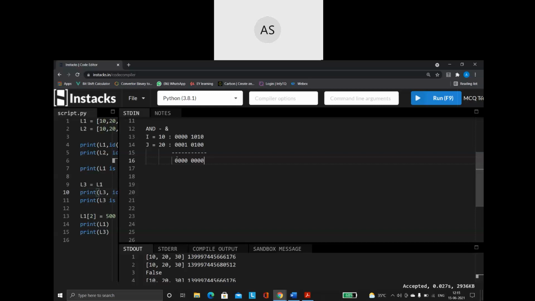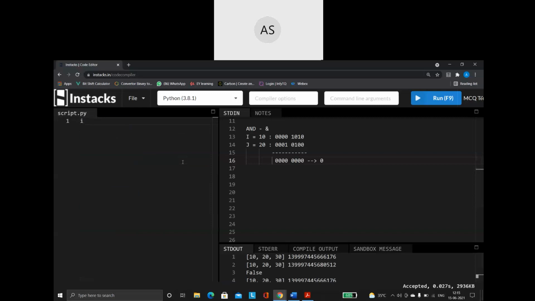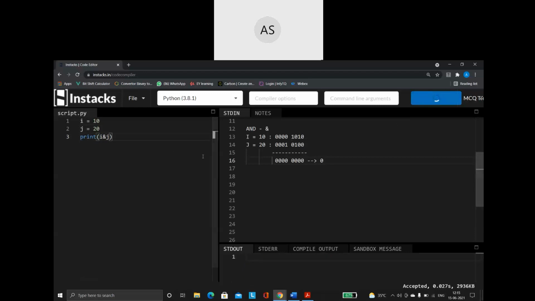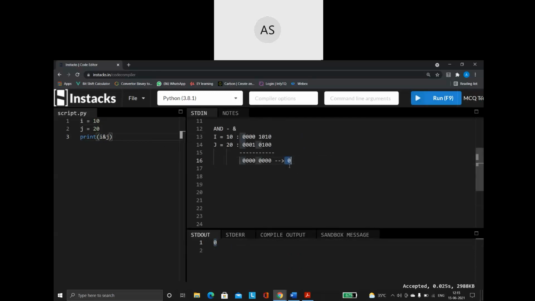So this is the output you will get. This number will get converted into a decimal value, which is nothing but 0. All zeros, when you convert it to decimal, is going to give you the value 0 only. So let us try it out. I am saying i is equal to 10 and j is equal to 20. So say print i ampersand j, that is i AND j. Run the program. What is the output you got? 0. That is the output we are also getting.